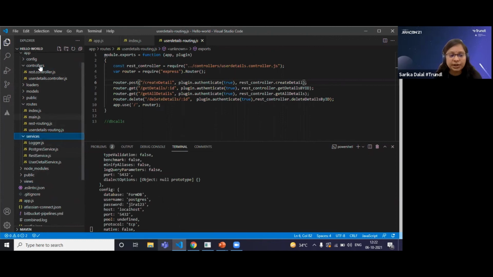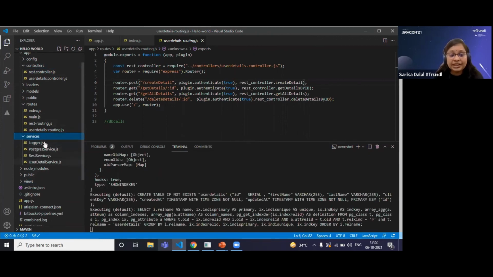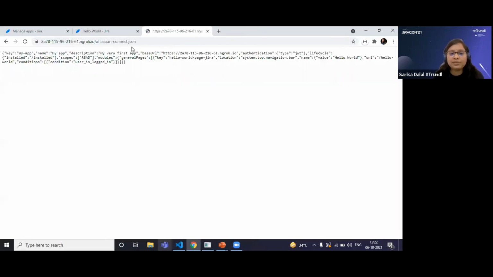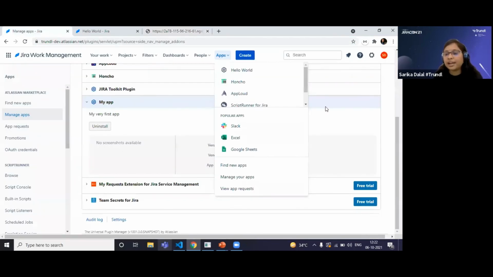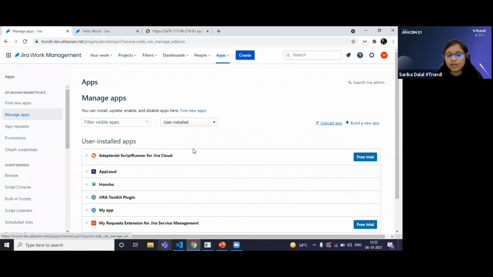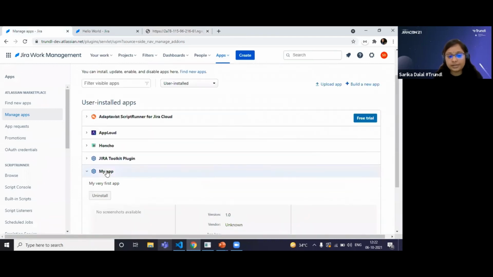So for each controller, there will be a service. And here in the service, we have created the REST services, Postgres services, logger delete services. So now let's see whether our app is running or not. You can see when I call this, it redirects to my Atlassian Connect.json file. This particular URL, you have to upload in the manage app section from here. Once you upload it, your app will look something like this.